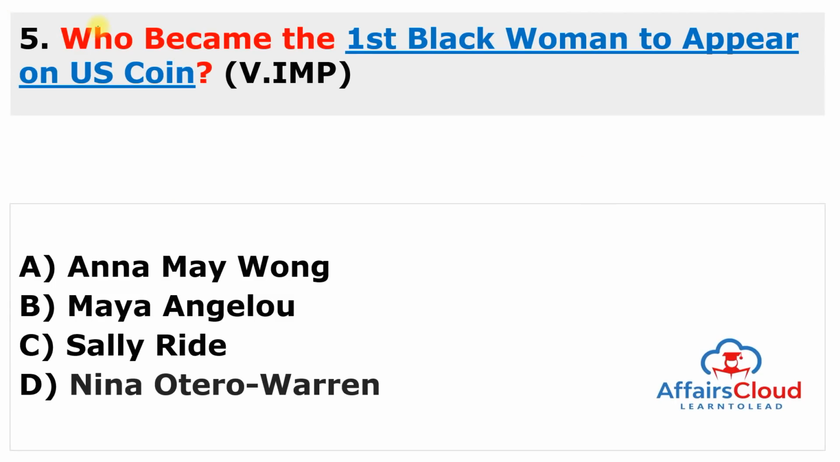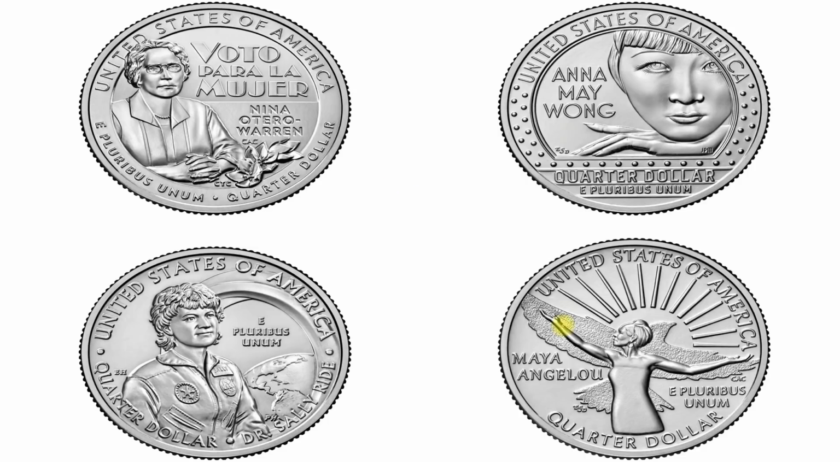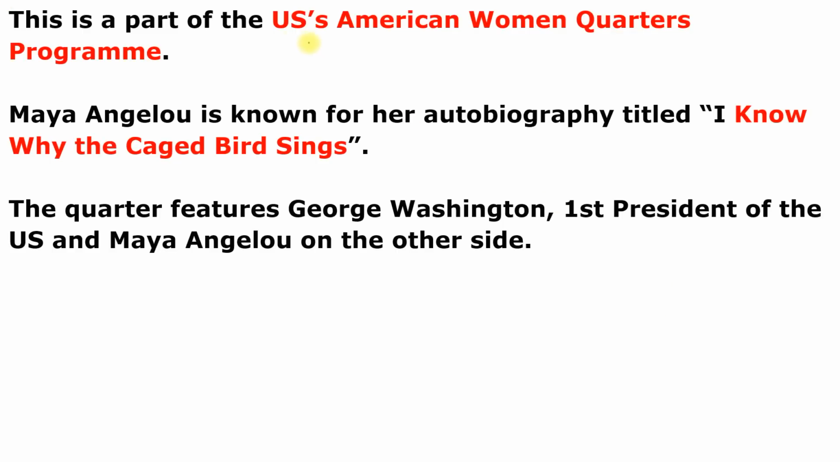Moving to next question. Who became the first black woman to appear on the US coin or US currency? And this black woman is Maya Angelou. So answer of this question is B. So you can see here the picture of Maya Angelou, and you can also see this is a part of the US American Women Quarters program.